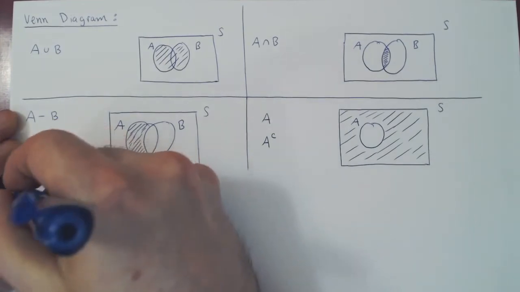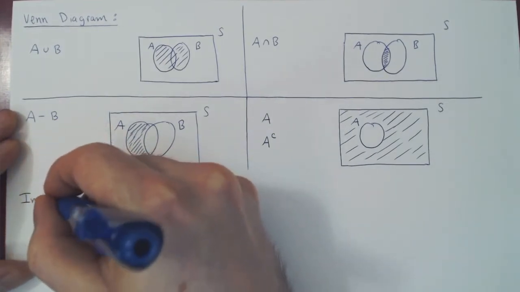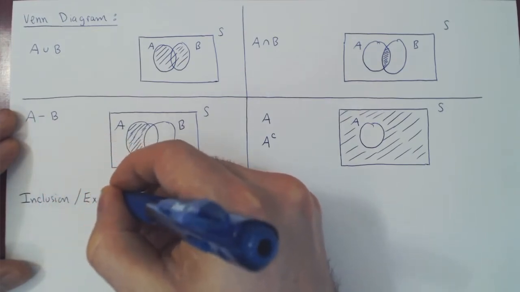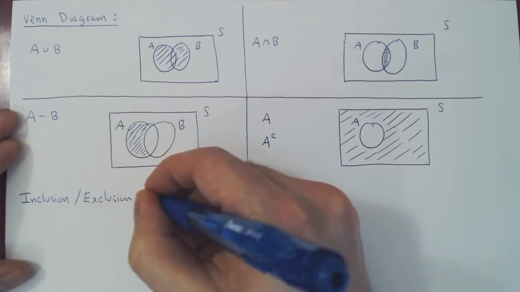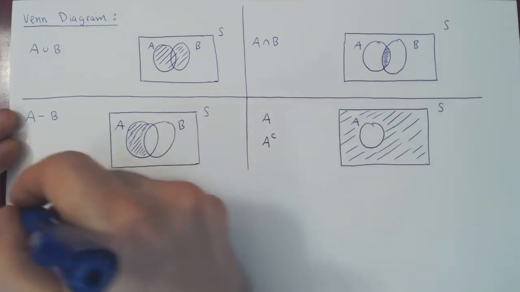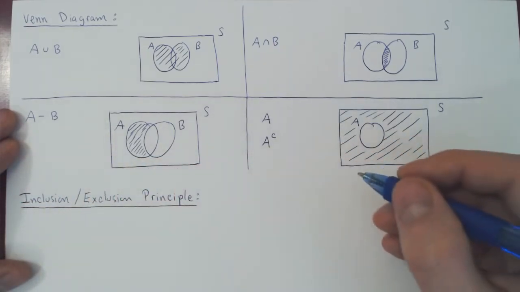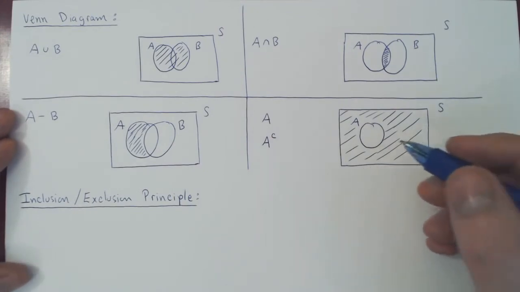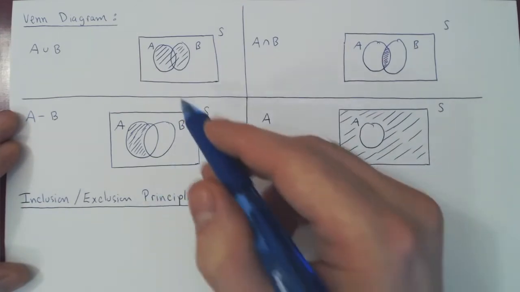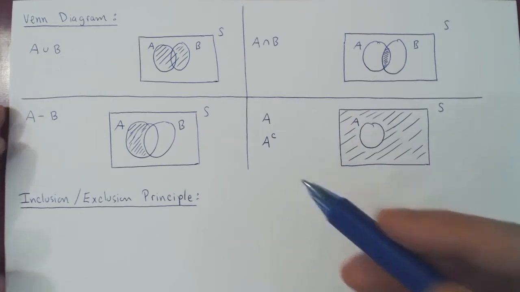So let's look at this. The inclusion-exclusion principle. And the question is, what if we want to count the number of elements in A union B and we know the number of elements in A, in B, and in the intersection? Can we somehow figure it out?